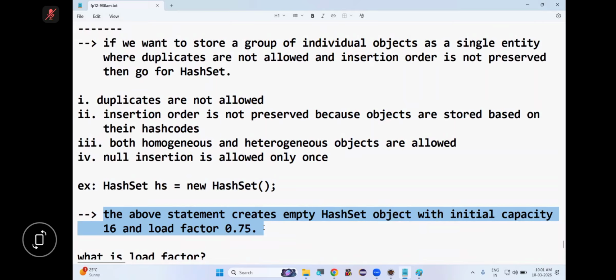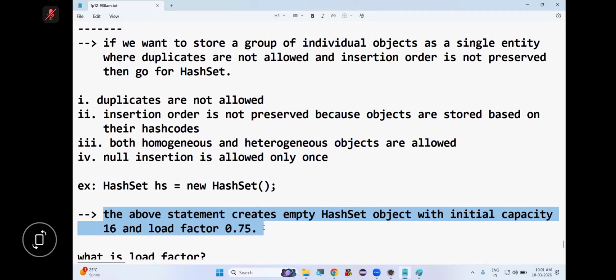So what is 75% of the initial capacity? 16, that is 12. So after storing 12 objects or elements in the HashSet, the HashSet size will grow, not after crossing the initial capacity. Are you following or not? This is called load factor.